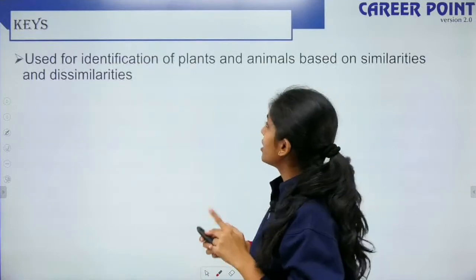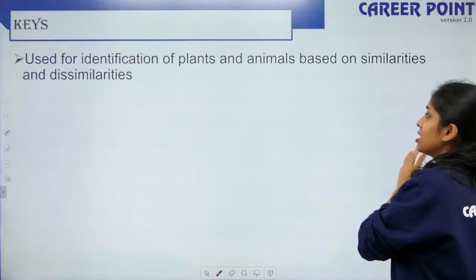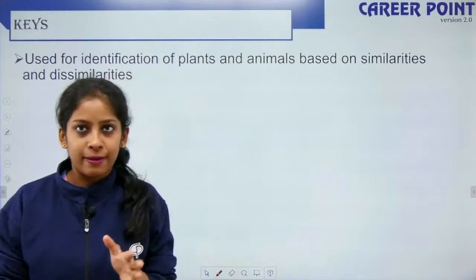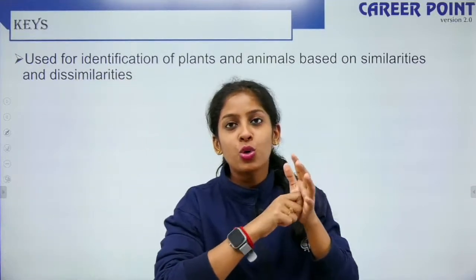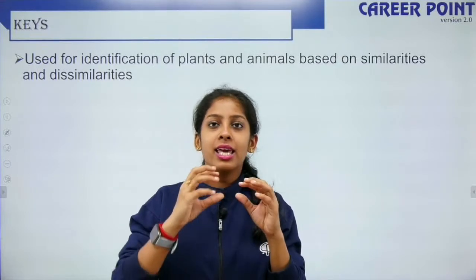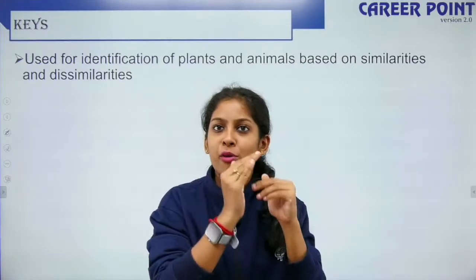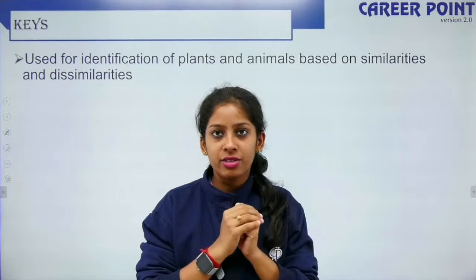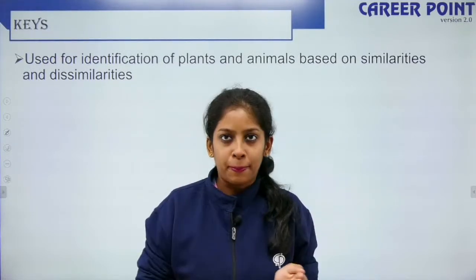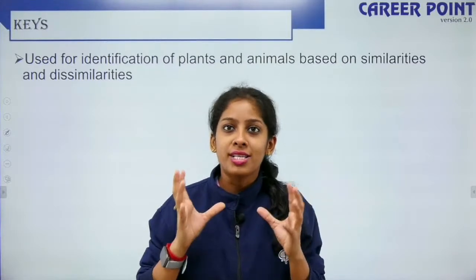So this is the newest part. What are keys? It is used for the identification of plants and animals based on similarities and dissimilarities. So what is a key? A key is used to unlock something. But here it is not a key to something, but this key has two sets of statements, right? It has one positive statement, it has one negative statement. These two statements together are called a couplet. Two is a couple, right? Since there are two statements, it is called a couplet.